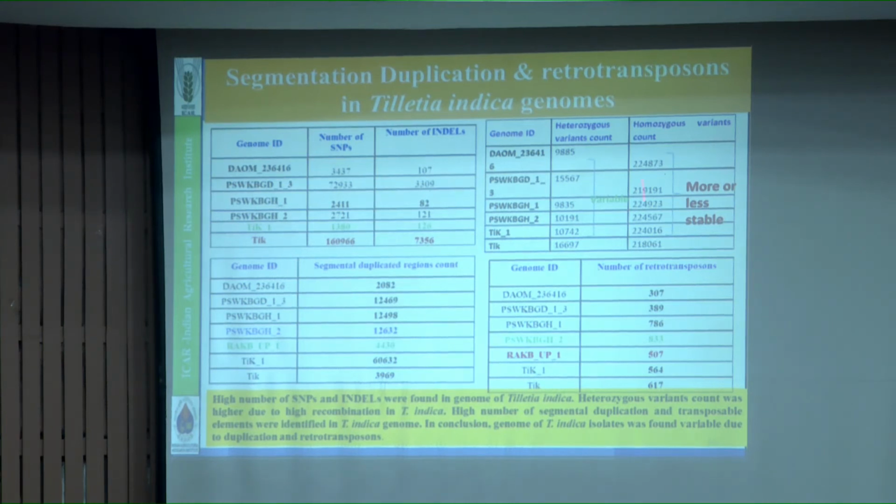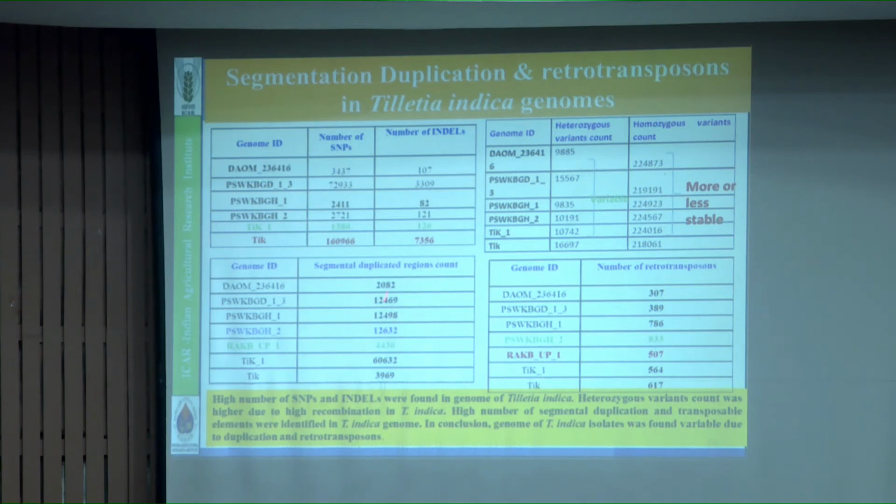Similarly, heterozygous variants and homozygous variants. Homozygous variants are more or less stable, but the heterozygous variants are not stable in the genome. That means that's why the genome is not completely sequenced.